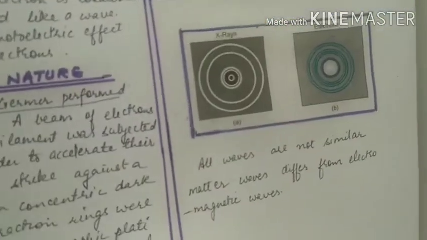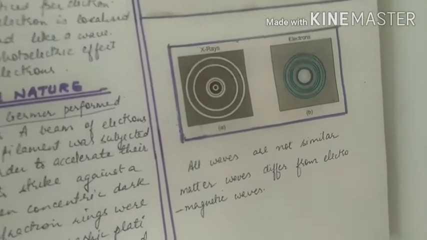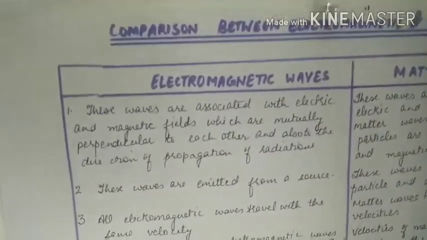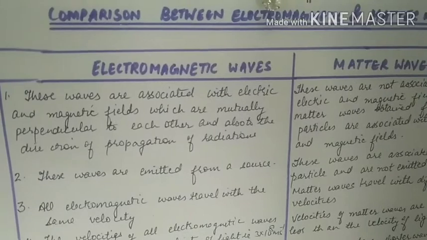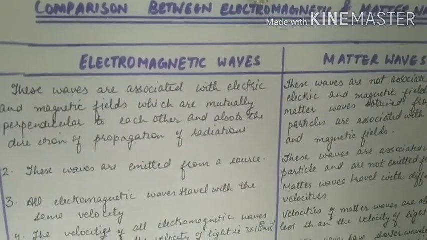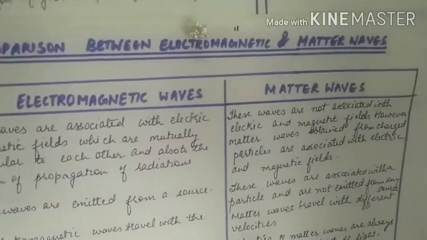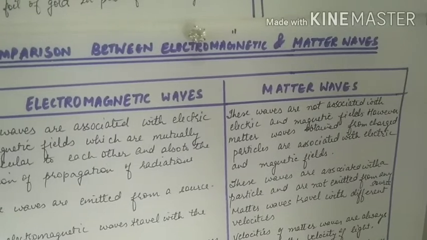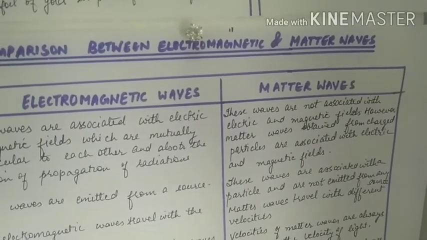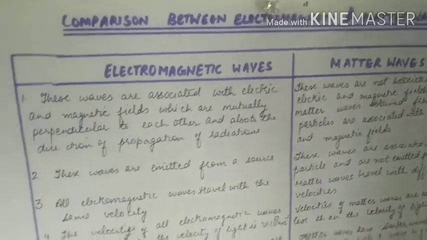All waves are not similar. Matter waves differ from electromagnetic waves. So let us see how they differ. Electromagnetic waves are associated with electric and magnetic fields which are mutually perpendicular to each other and also to the direction of propagation of radiation. But matter waves are not associated with electric and magnetic field. However, if matter waves are obtained from charged particles, then they are associated with electric and magnetic fields.